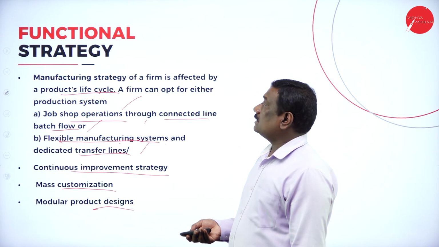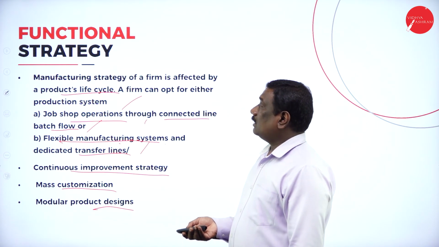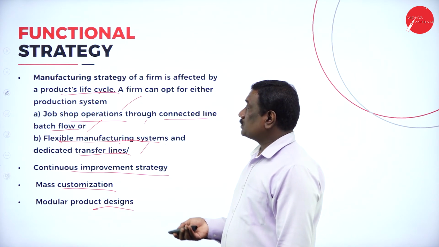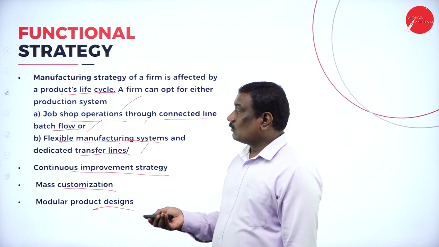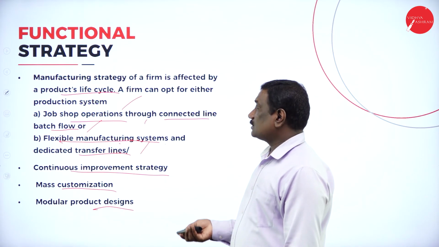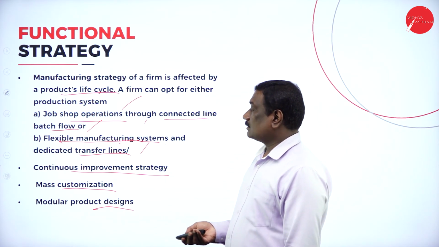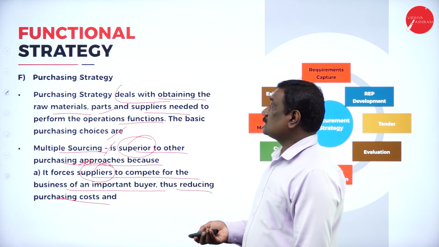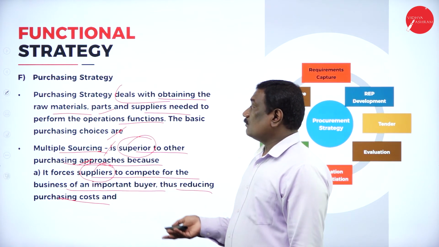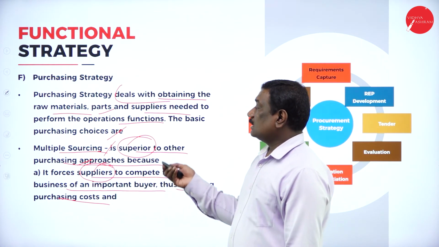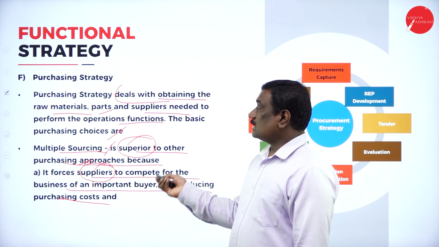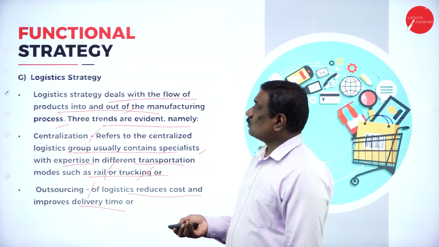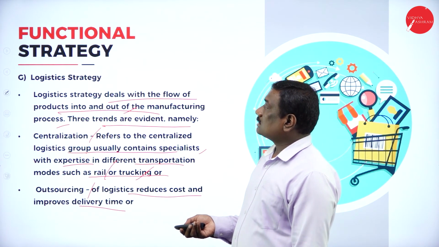So manufacturing strategy is affected by the product's life cycle. Under this, they follow production systems from job shop operations to connected line batch flow or flexible manufacturing systems, that is, dedicated transfer lines. Purchasing strategy deals with obtaining the raw materials, parts and supplies needed to perform the various activities, operations and functions. Under this there are purchasing choices such as multiple sourcing, then sole sourcing, parallel sourcing, and next is logistical strategy.